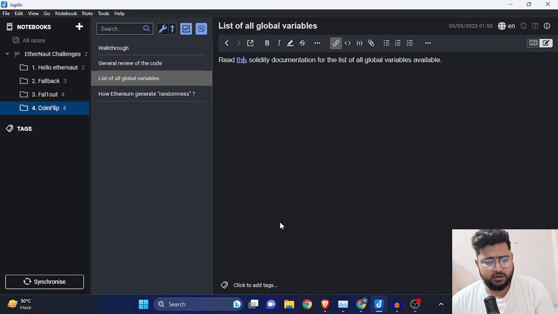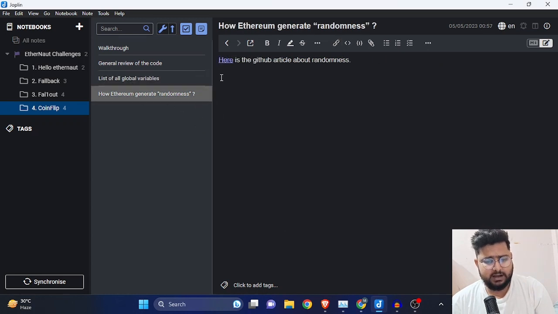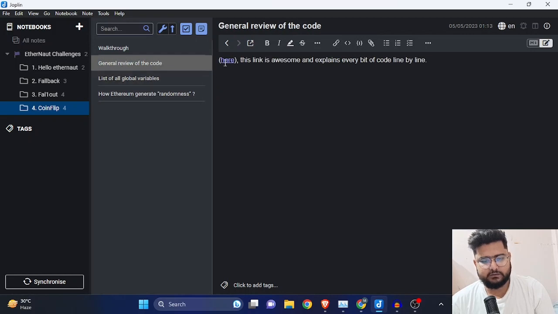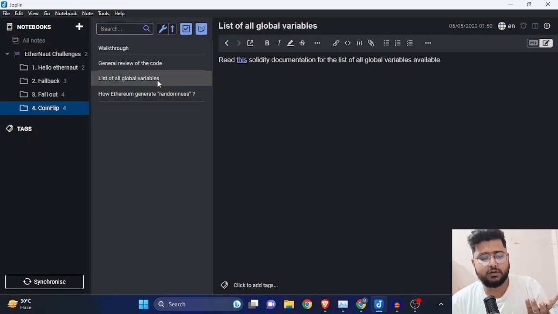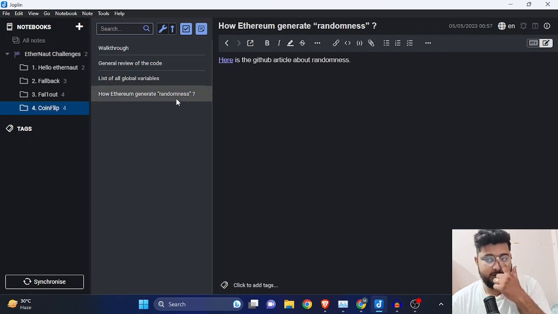But before moving on, I have this list of some medium posts, how Ethereum generates randomness, and a list of all the global variables, and these are must reads for you guys.